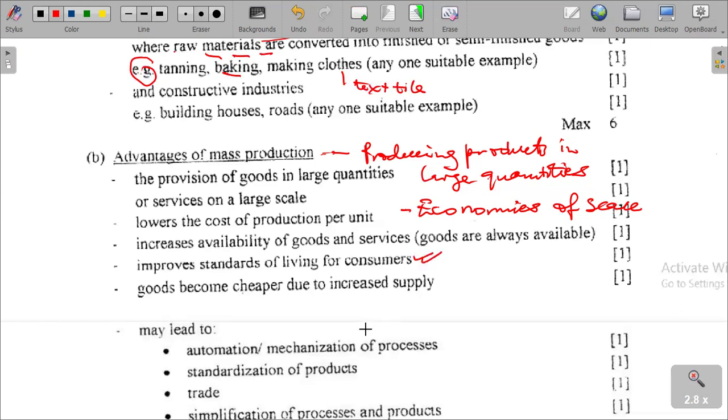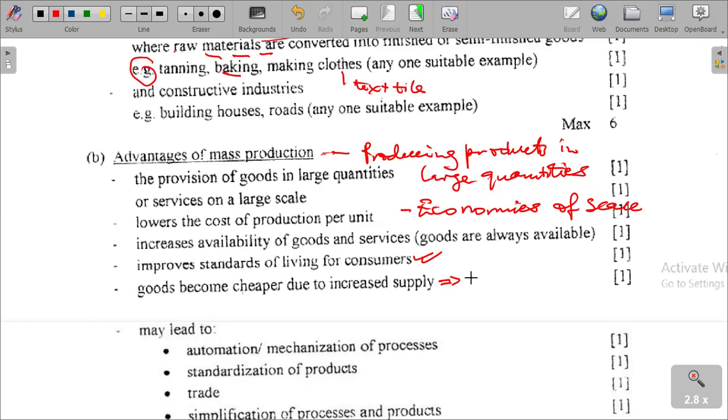Goods become cheaper due to increased supply. I'm sure you understand the price determinants of goods and services. An increase in supply would result in a decrease in what? In prices.